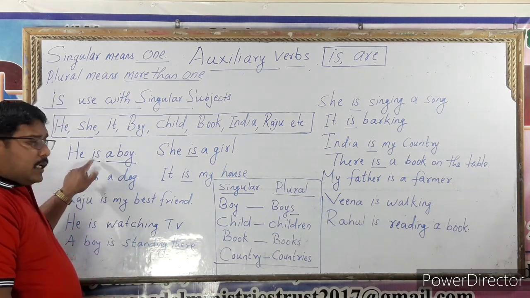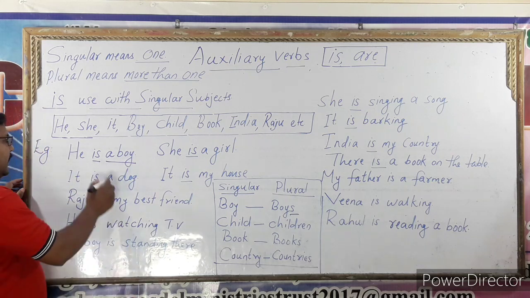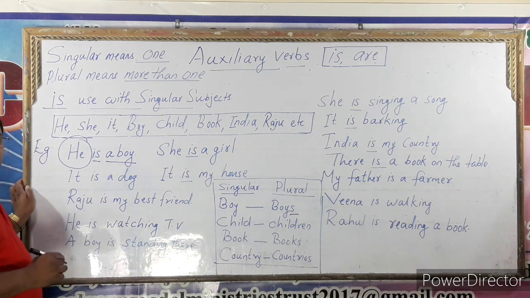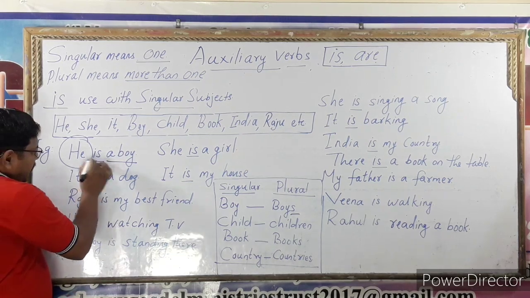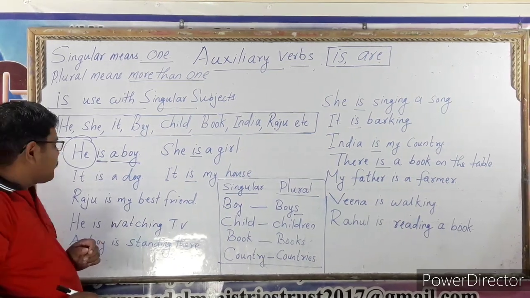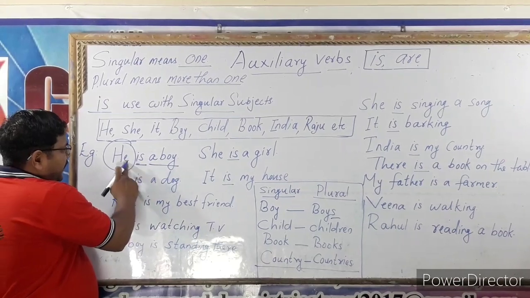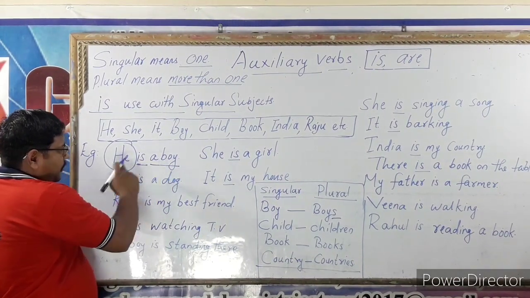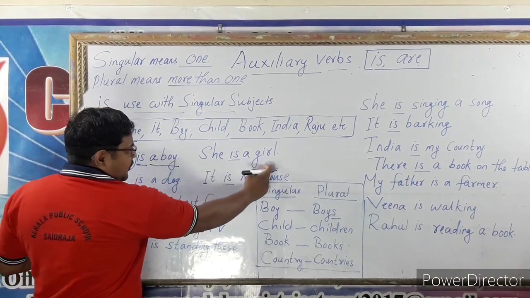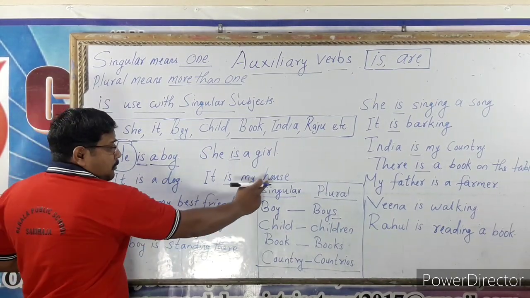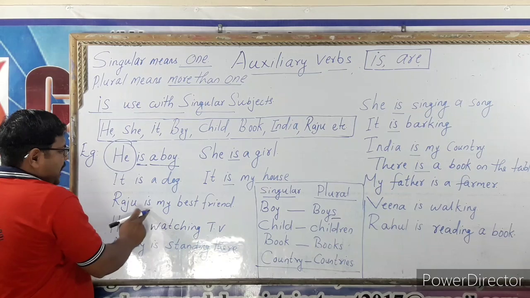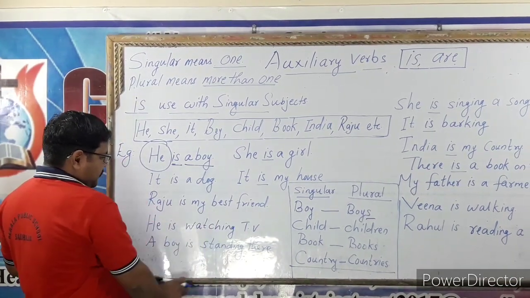He is a boy. See, he is the subject, and is is the auxiliary verb. She is a girl. It is a dog. It is my house. Raju is my best friend.